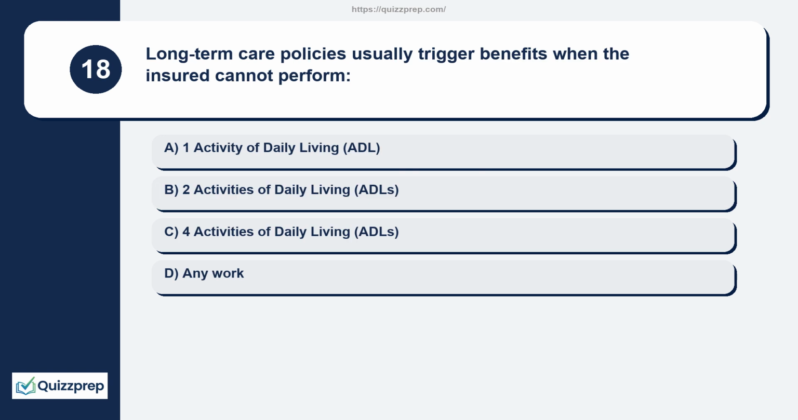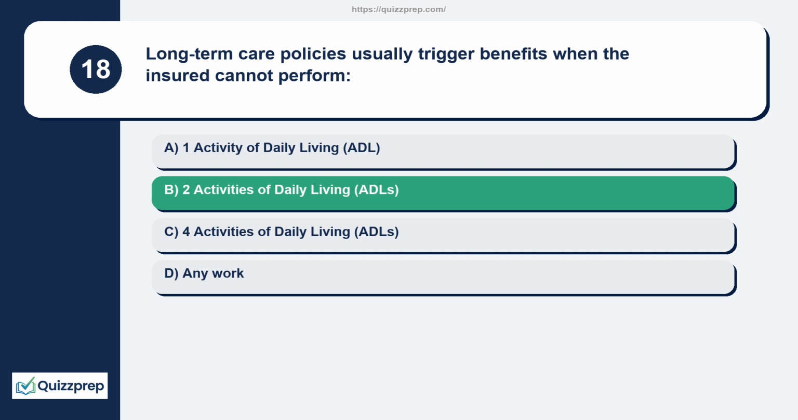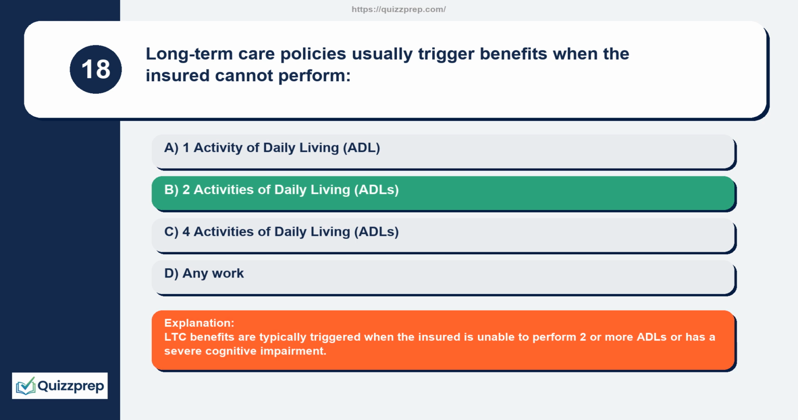Question 18. Long-term care policies usually trigger benefits when the insured cannot perform 1 activity of daily living, ADL, 2 activities of daily living, ADLs, 4 activities of daily living, ADLs, any work. LTC benefits are typically triggered when the insured is unable to perform 2 or more ADLs or has a severe cognitive impairment.